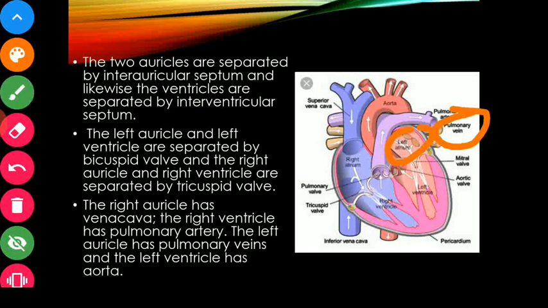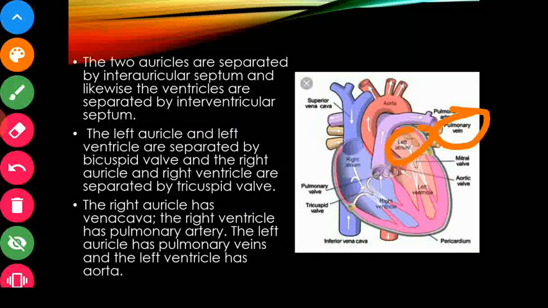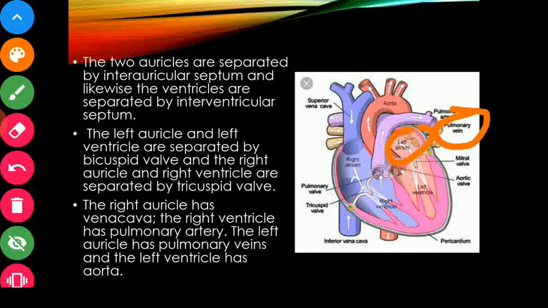What is its function? It brings the blood which gets oxygenated by the lungs from the lungs into the heart, because the heart is the main station, or we can say the factory, which gives instruction to each and every blood vessel to bring the deoxygenated blood and transport the oxygenated blood throughout our body. So this is the pulmonary vein.